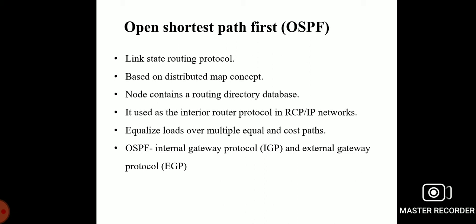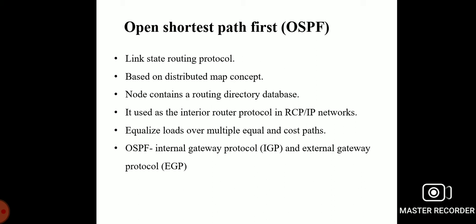Each node contains a routing directory database. The database contains information about the router interfaces that are operational, as well as state information about the adjacent routers. This information is periodically broadcast to all routers in the same domain. Open Shortest Path First computes the shortest path to the other routers.